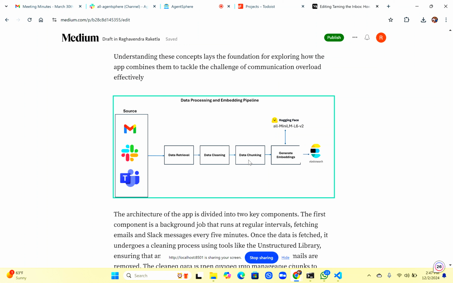This is where I was talking about semantic search. When you generate the embeddings, when a user enters a query, you will be able to search for the items which are very similar to that particular query. I'm using a Hugging Face model to generate the embeddings, and then I'm using Elasticsearch to store all the data.